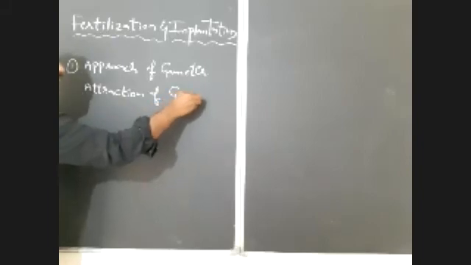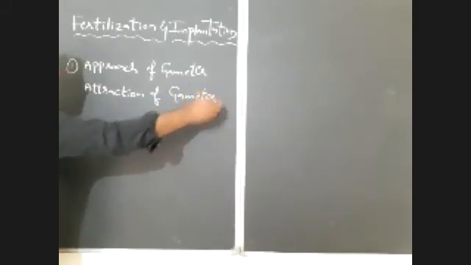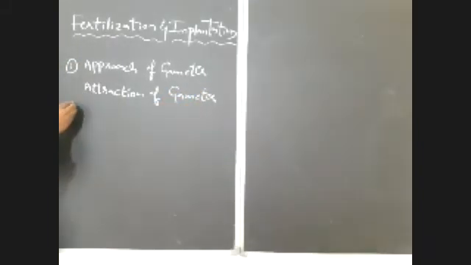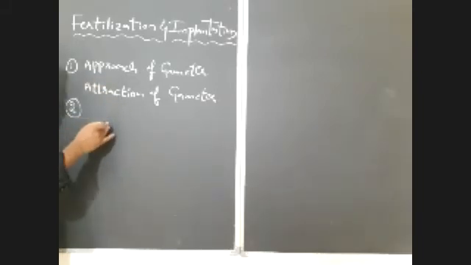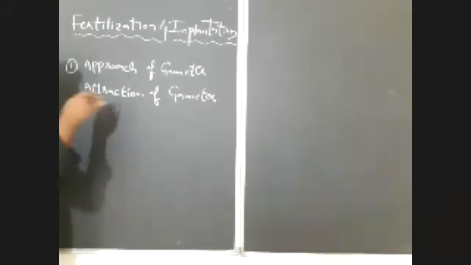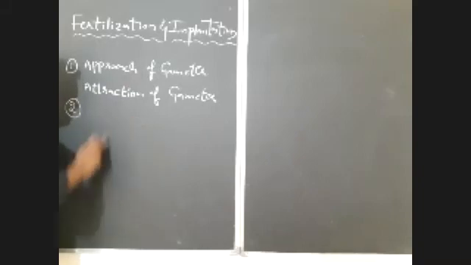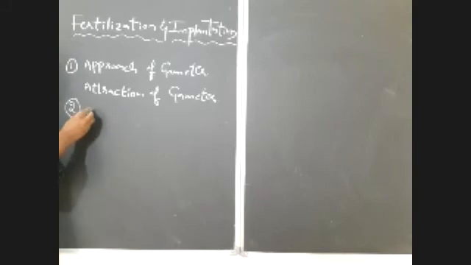How will the gametes reach the site of fertilization? Before that, how will the spermatozoa enter the female genital tract? After reaching the site of fertilization, how will the sperm break down the barriers around the oocyte, that is the corona radiata and zona pellucida, with the help of the acrosome?